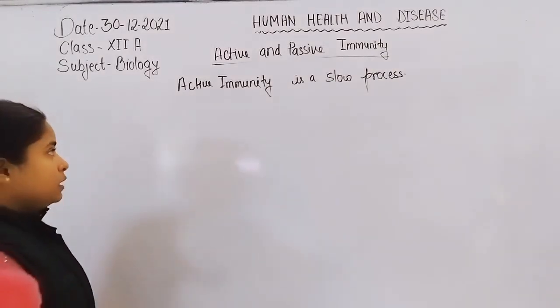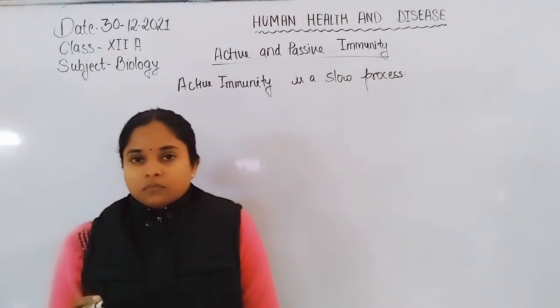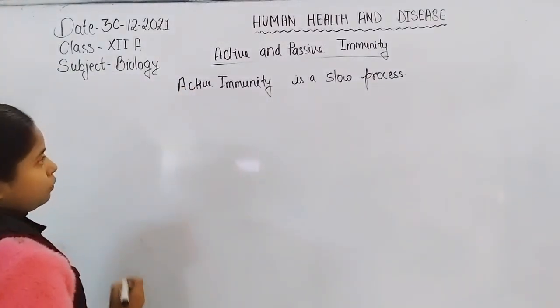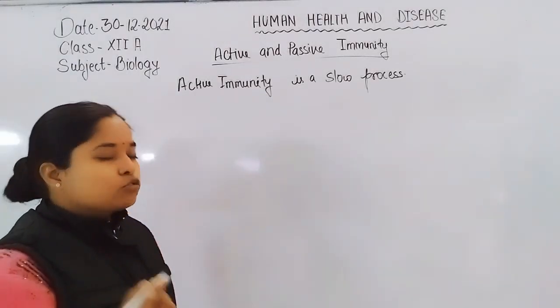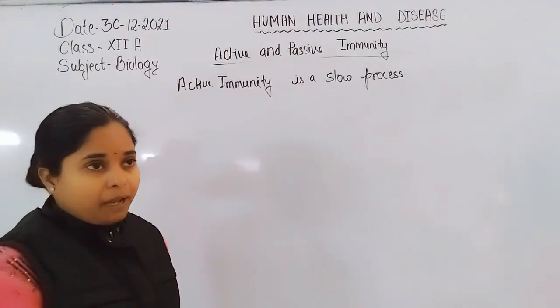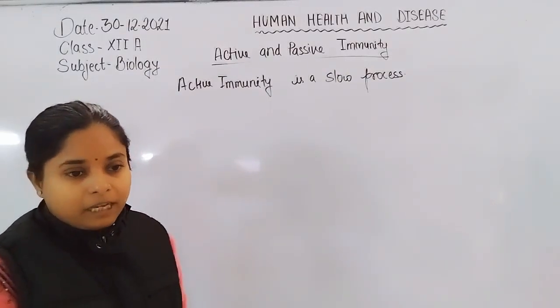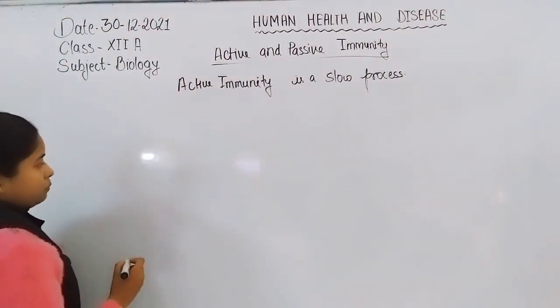It is a slow process where our body forms antibodies with respect to disease causing pathogen or microbes, or neutralizes the toxins generated by the pathogen.